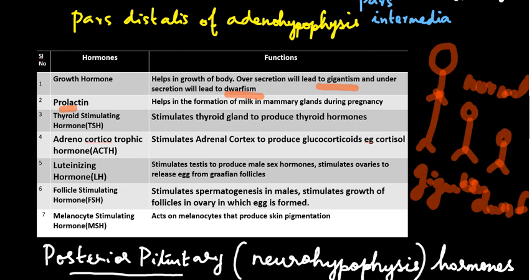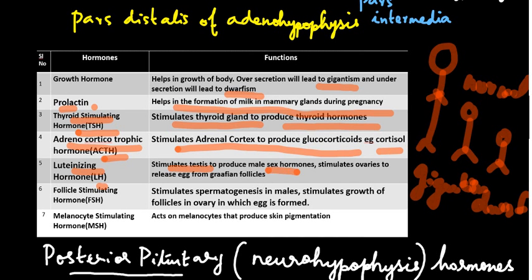The next hormone is prolactin. Prolactin hormone secreted by the pars distalis part of the adenohypophysis helps in the formation of milk in mammary glands during pregnancy. Thyroid stimulating hormone stimulates the thyroid gland to produce thyroid hormones. Adrenocorticotropic hormone stimulates the adrenal cortex to produce glucocorticoids like cortisol that help in metabolism. Luteinizing hormone stimulates the testes to produce male sex hormone, and it stimulates the ovaries to release the egg from the Graafian follicles.